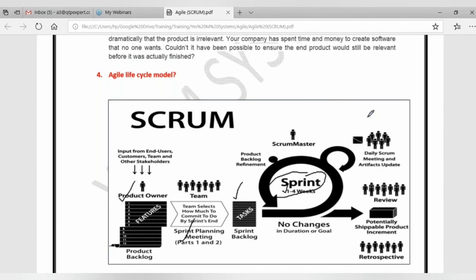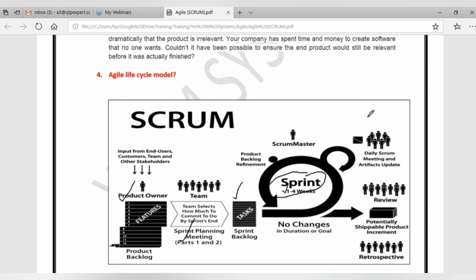And also, why it is not a best practice, it is difficult to predict when the project is going to be completed. If you have the same duration for every sprint, you can get at least a rough estimation. Okay, so in every sprint these many user stories we are developing, so by the end of this particular sprint these many user stories will be completed, so maybe 1 or 2 will be left. So that kind of estimation can be done in a very easy way here. Okay, so that's all about the sprint.